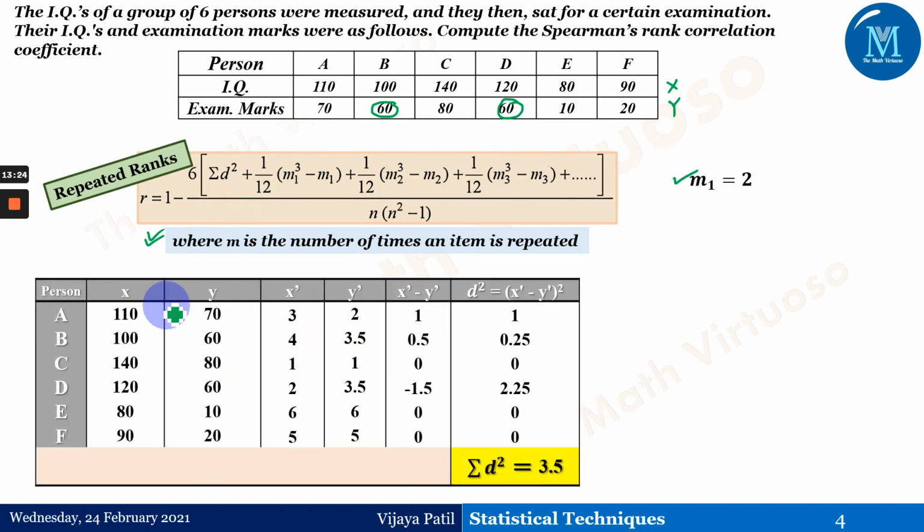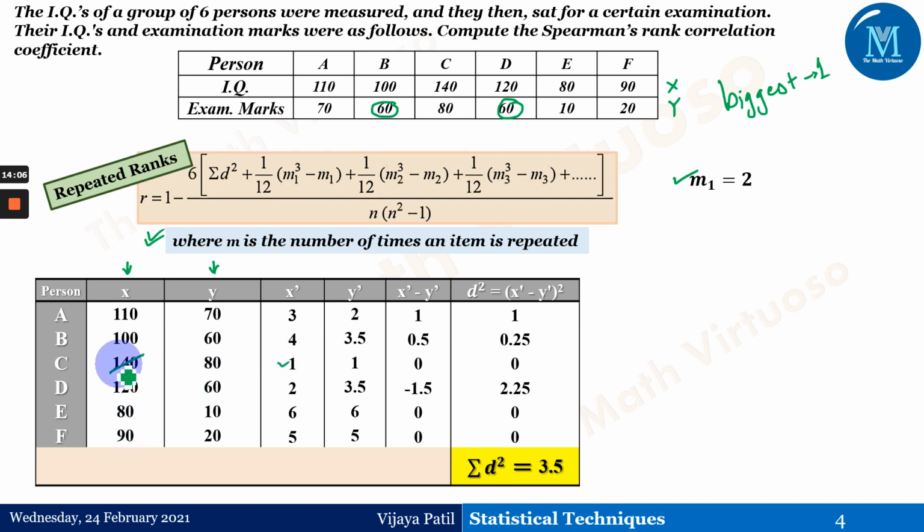Again the same thing. We have written X as it is from the table, Y as it is from the table. Now let me explain what X dash means. As I said in the first slide, the biggest is given rank 1. Looking at the X column, what is the biggest number? The biggest number is 140, so 140 gets rank 1. Please watch the cursor and how I am explaining, that is very important here.